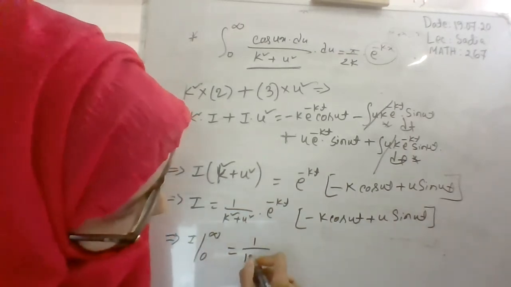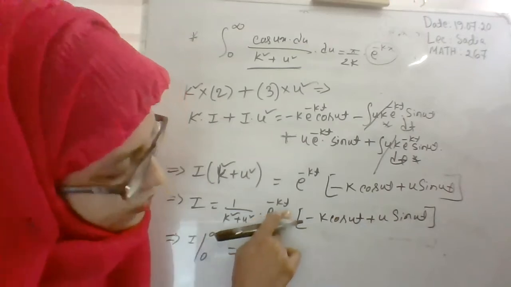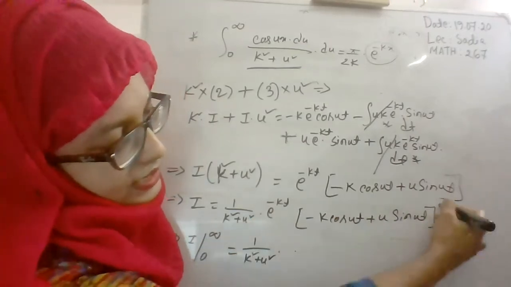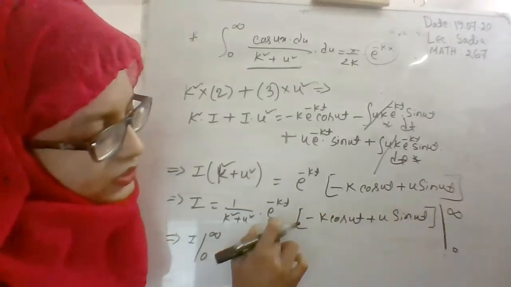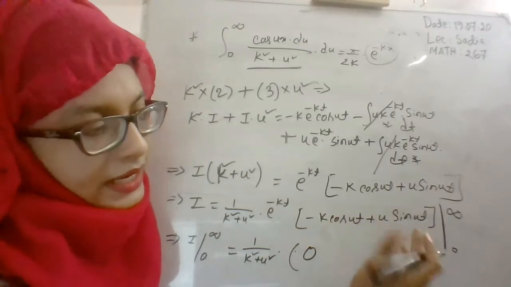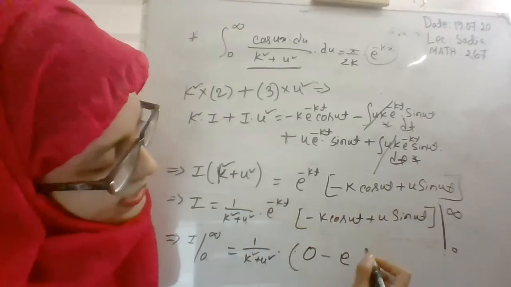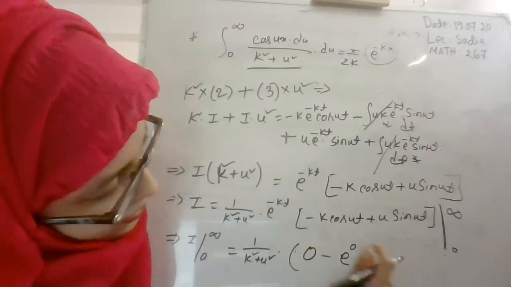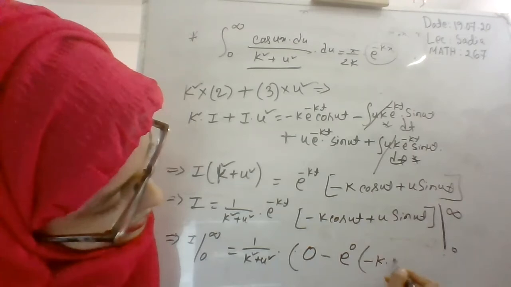For infinity, e to the power minus infinity will be 0, right? So the whole term will vanish. And for the lower limit, it will be e to the power minus k times 0, that means e to the power 0, and for this part it will be minus k cos 0.